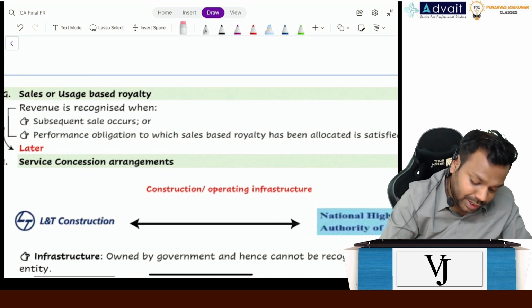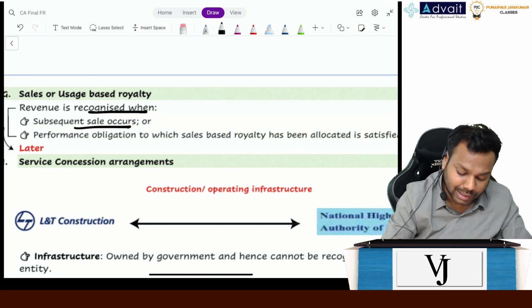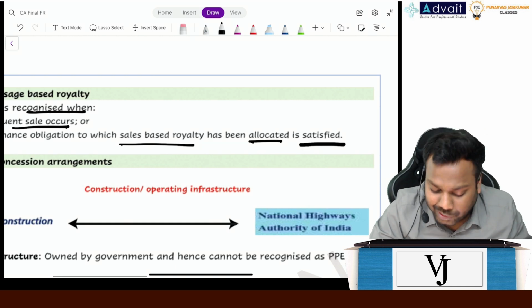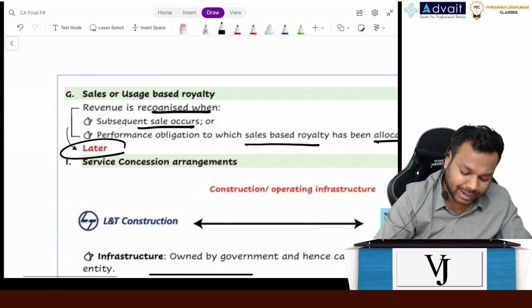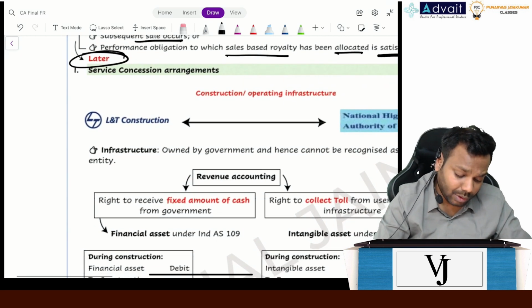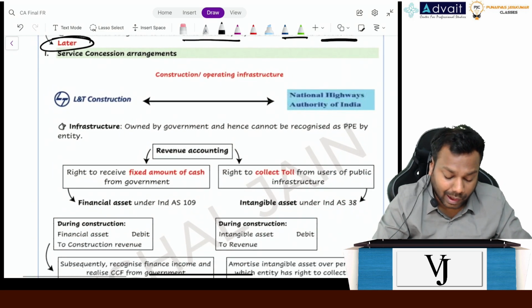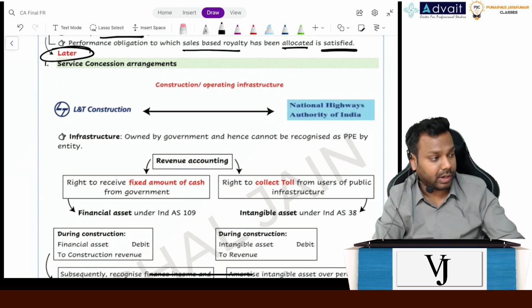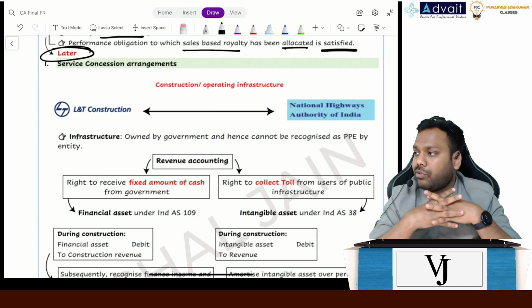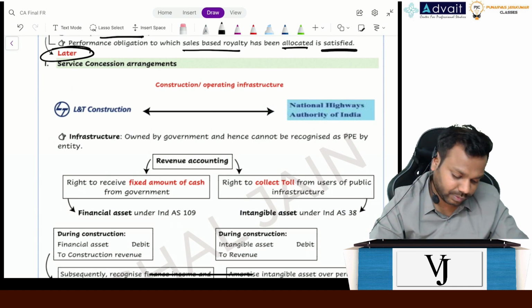So it says revenue is recognized when a subsequent sale occurs or the performance obligation to which the sales based royalty has been allocated is satisfied. So whichever comes later, I will recognize the revenue accordingly. Now, service concession arrangements. But before we go to this one, tell me, any queries so far? Anyone having any queries? No?